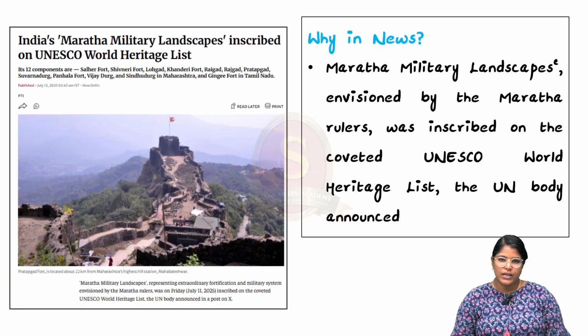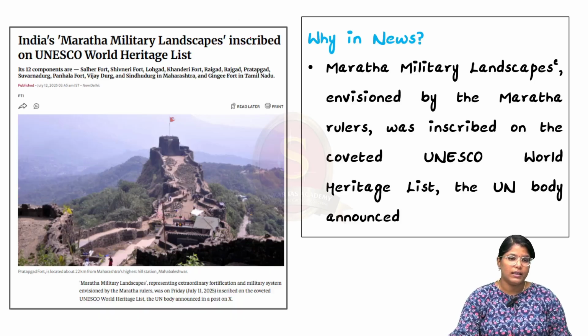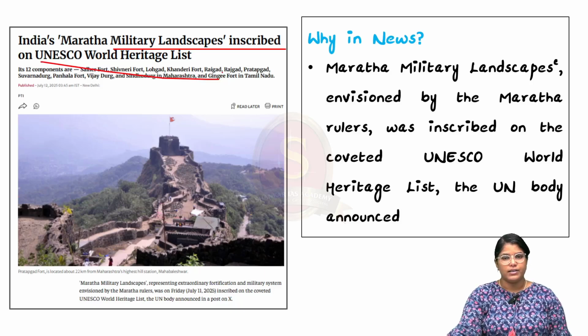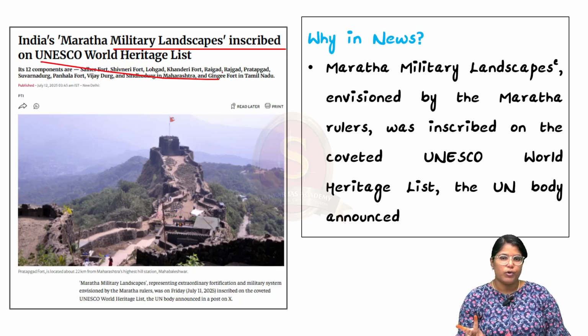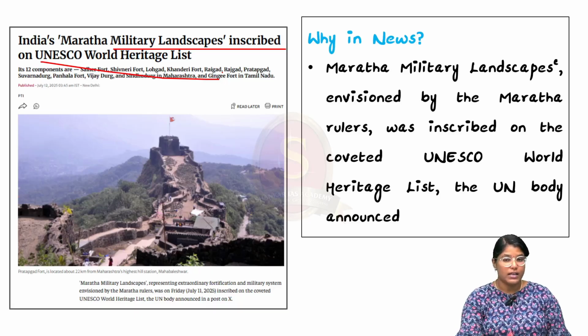Now look at this news article. The title of the article reads, India's Maratha military landscapes inscribed on UNESCO World Heritage List. Here we have to learn two important things. Firstly, why this particular site has been added to the list, and secondly, what the UNESCO World Heritage List is. So let us start with the reason why.